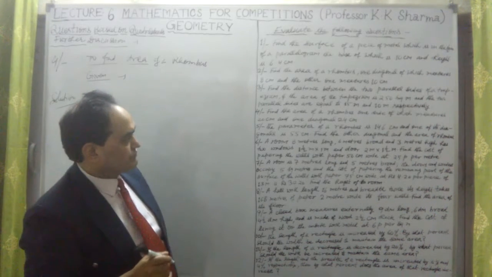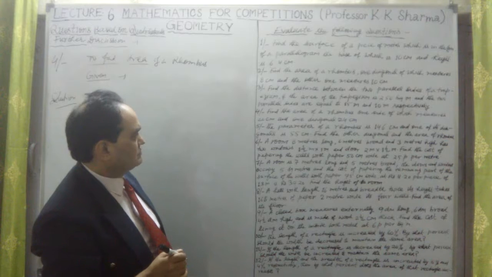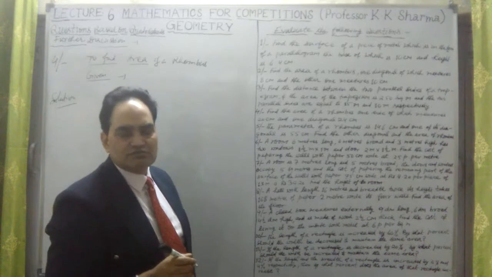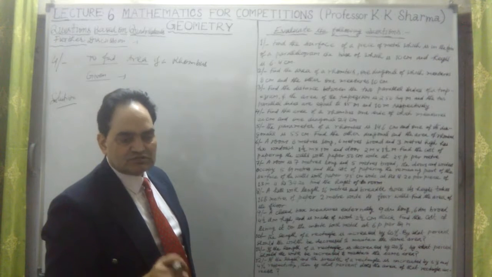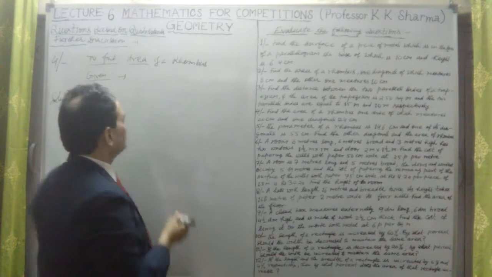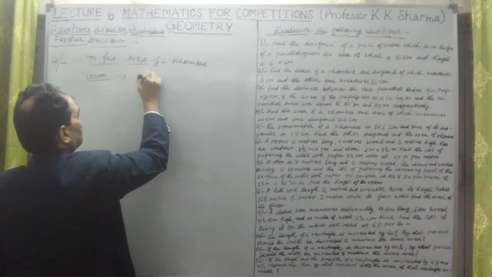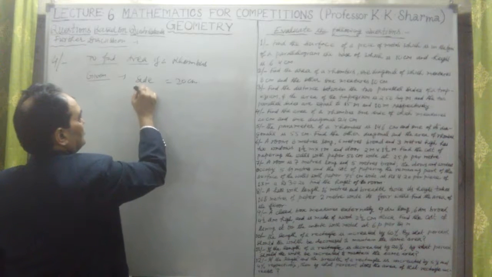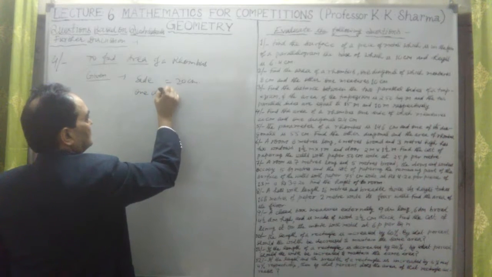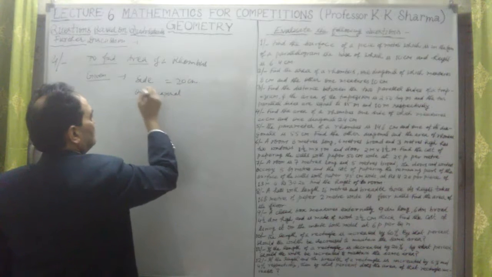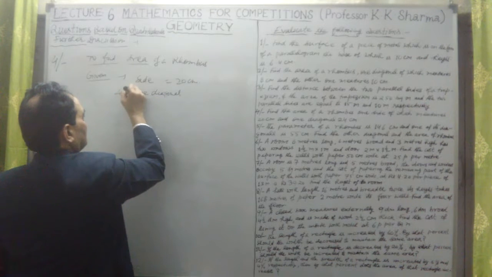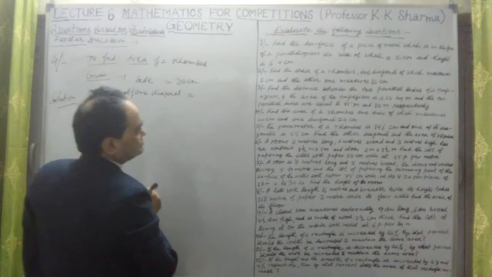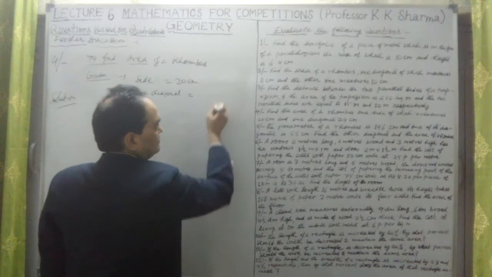We are given that one side of a rhombus measures 20 centimeter. One side means, because in a rhombus all sides are equal, side equal to 20 centimeter. The length of one diagonal is equal to 24 centimeter.